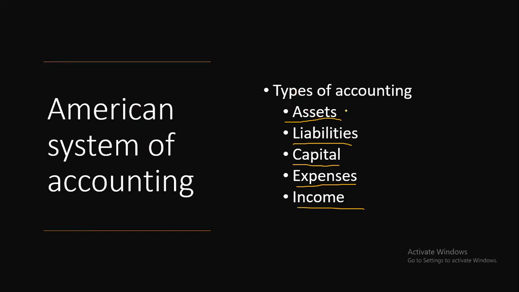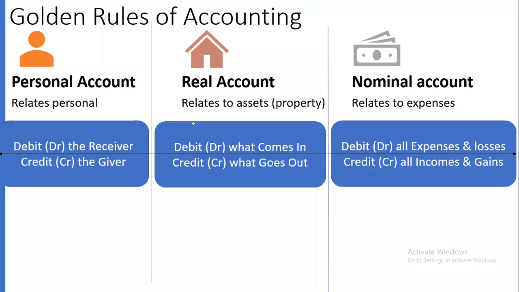So assets means property. Then liabilities are responsibilities. Capital, so that is money or amount invested by the owner. Then expenses, you all know what we mean by expenses, any amount spent for your business. Then income, any amount which you received as earnings, that is income. So based on these classifications, the American approach to accounting is classified.